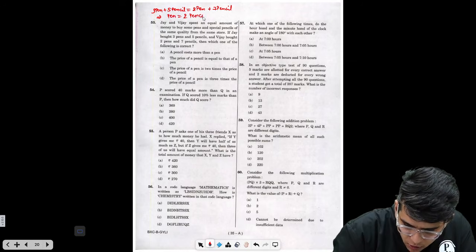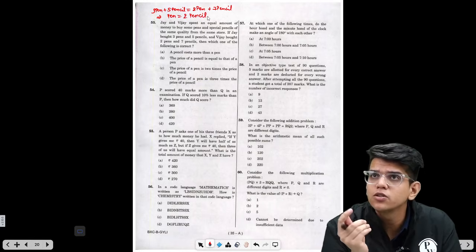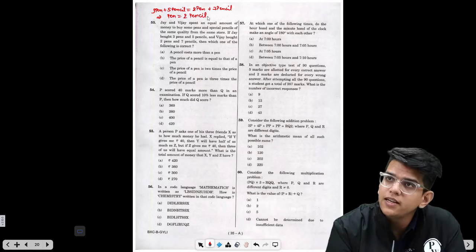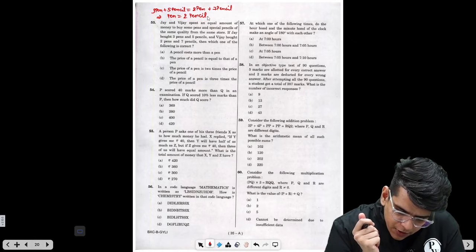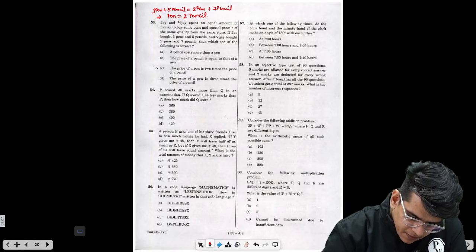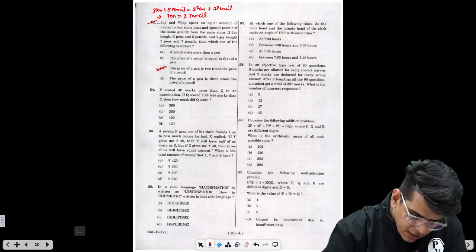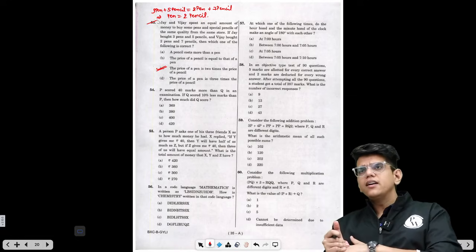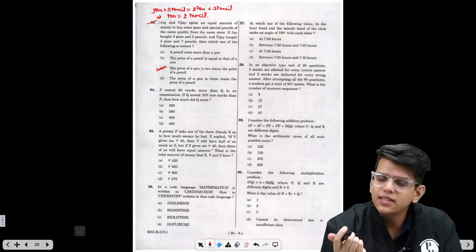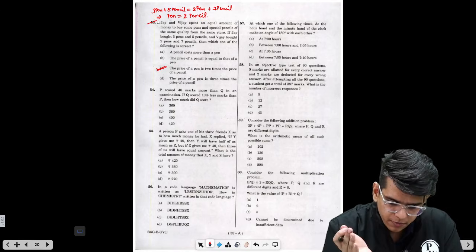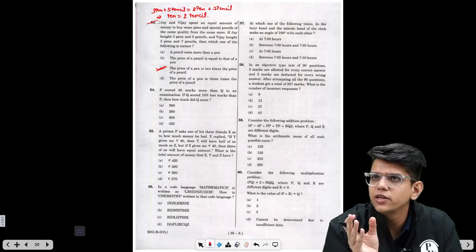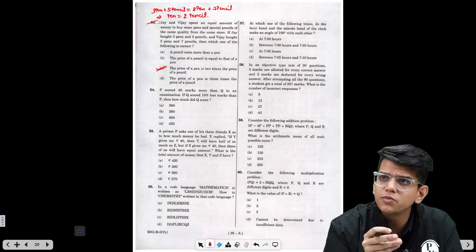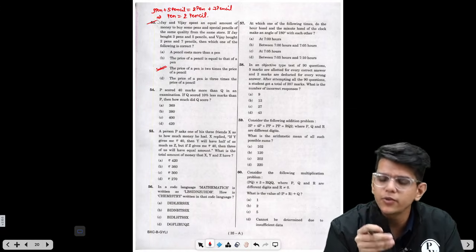That means the cost of 1 pen is nothing but the cost of 2 pencils. Let's find the option: the price of 1 pen is 2 times the price of a pencil. Which option is that? Option C. So the correct answer is option C. This is a very straightforward linear equation question. You need to frame the equation from the given question and just solve.